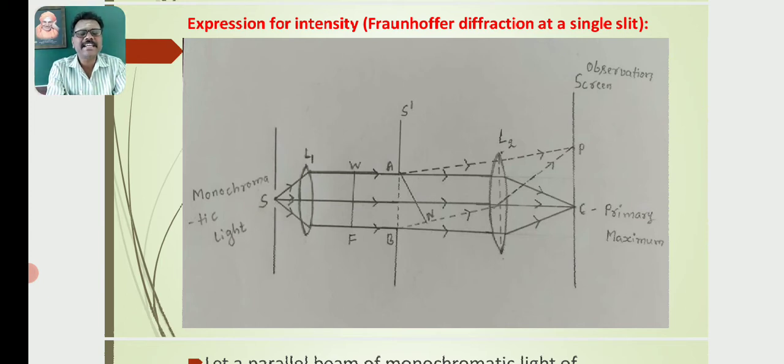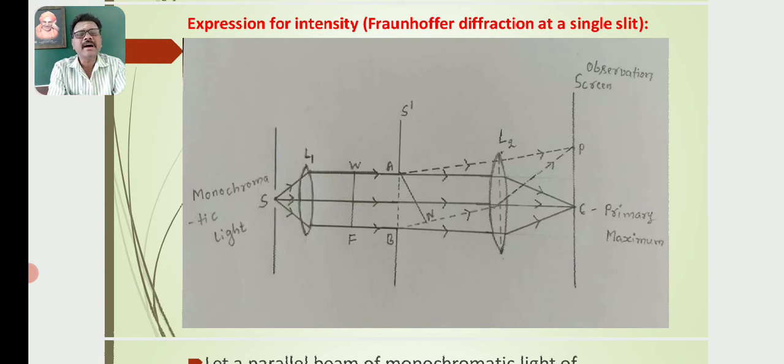Say point C on the screen is the position of maximum intensity, the brightest band or fringe. What about the rays of light? They will meet at the point C. They are in the same phase. Because of that, at point C we will get the brightest fringe, the so-called primary maximum.